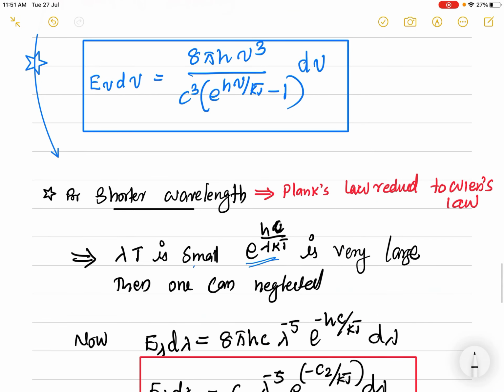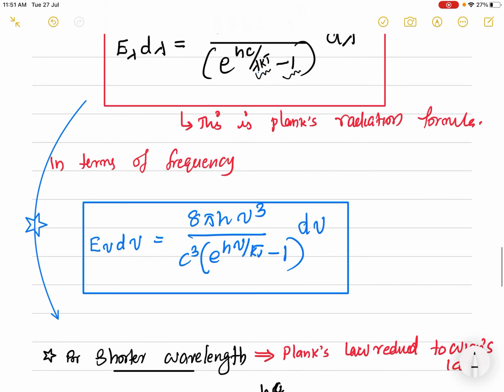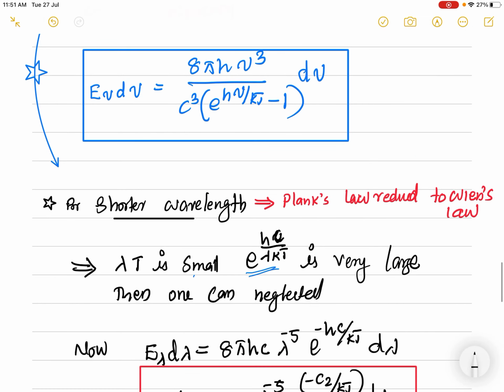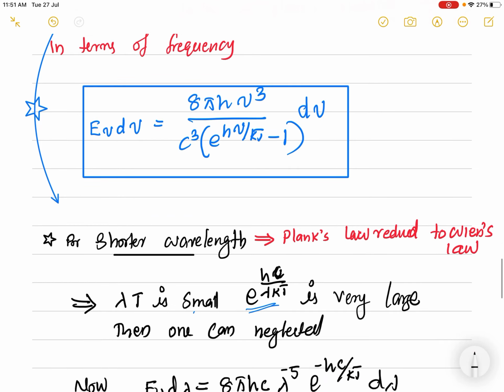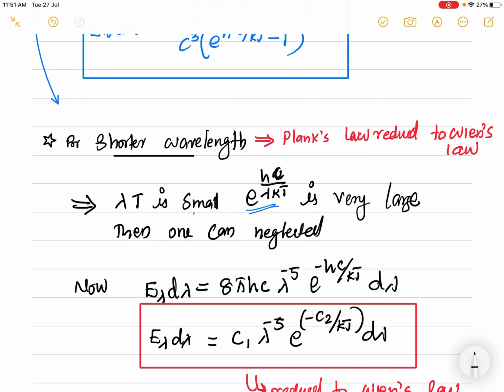So we neglect the 1, and the equation for E lambda d lambda becomes 8 pi hc lambda raised to minus 5 into e power minus hc by lambda kT. I put 8 pi hc as C1 and hc as C2.